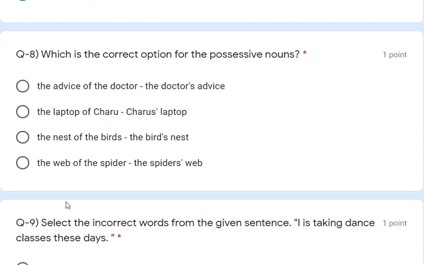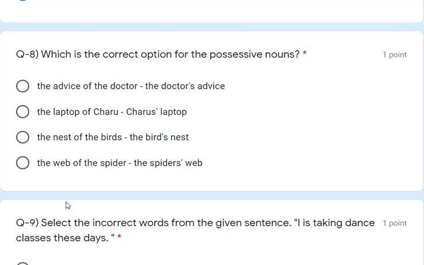Now question number 8. Which is the correct option for the possessive noun? So for possessive noun, which is the correct option? So here: the advice of the doctor, the doctor's advice; the laptop of Charu, Charu's laptop; the nest of the bird, the bird's nest; the web of the spider, the spider's web. So if you notice here in option 2, Charu's, that is wrong, right? C-H-A-R-U, apostrophe and S should come. Here S after that apostrophe is wrong. So option 2 is wrong.